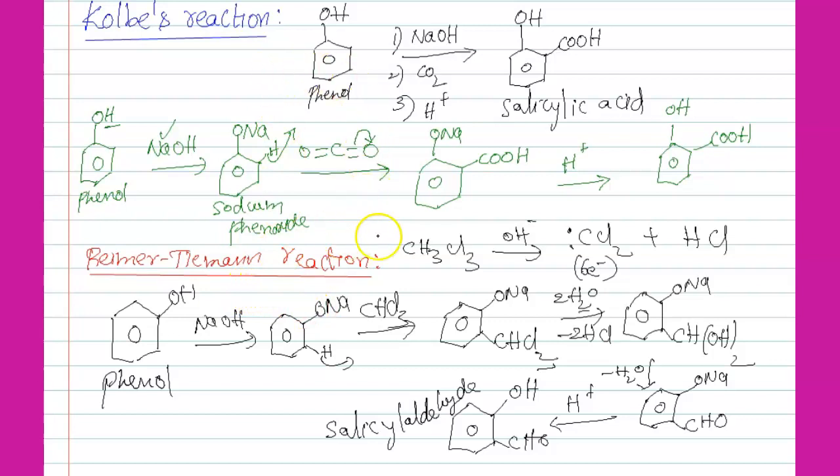Kolbe reaction means salicylic acid. Reimer-Tiemann means salicylaldehyde. These are the two important named reactions, students. Very important, students.